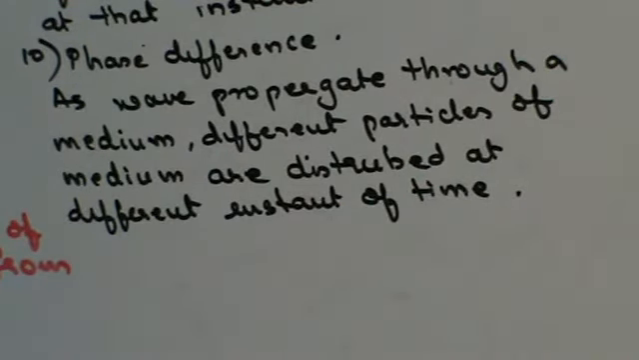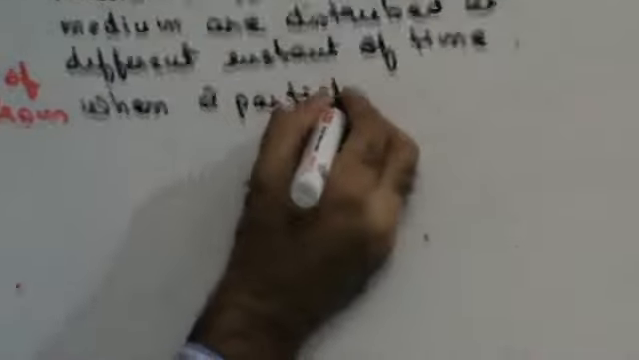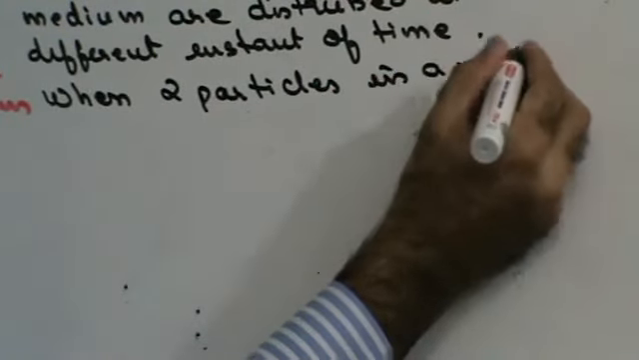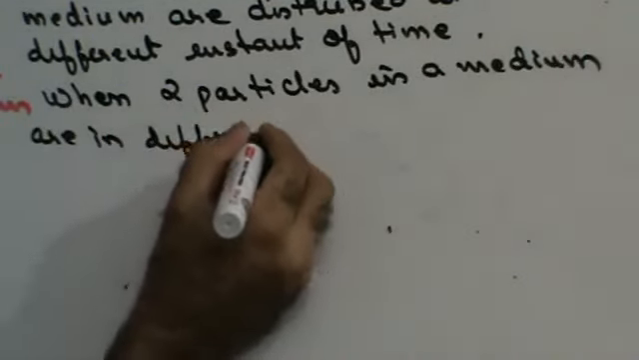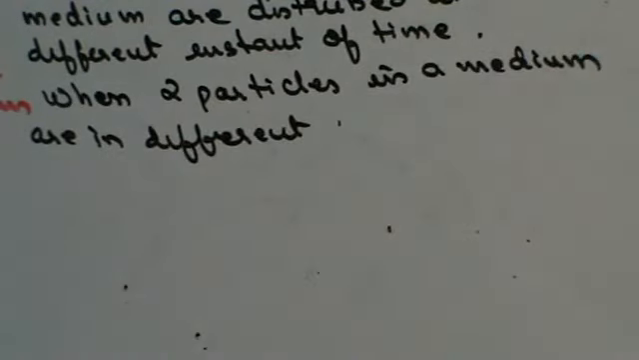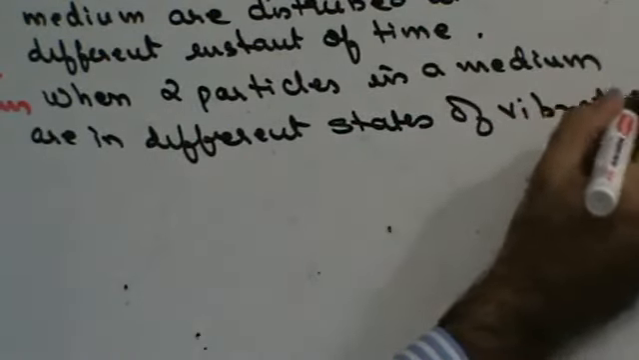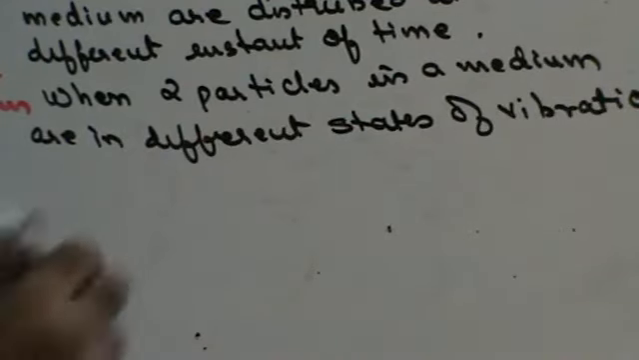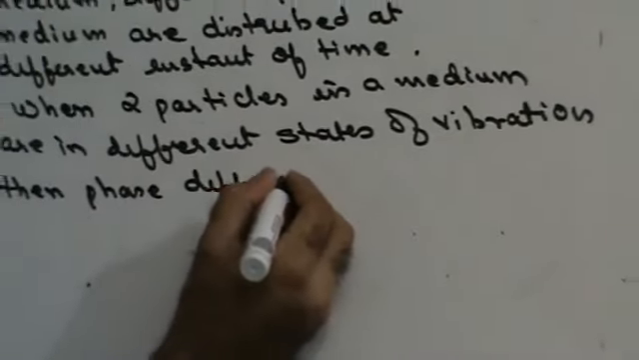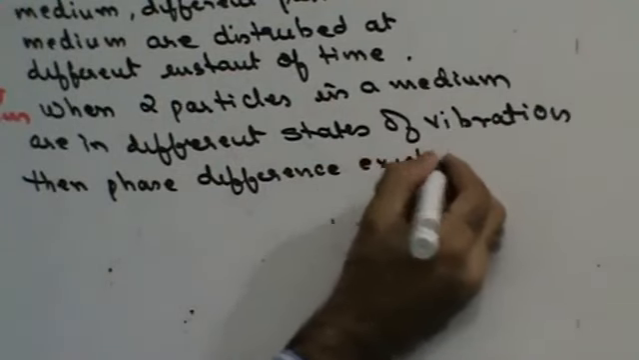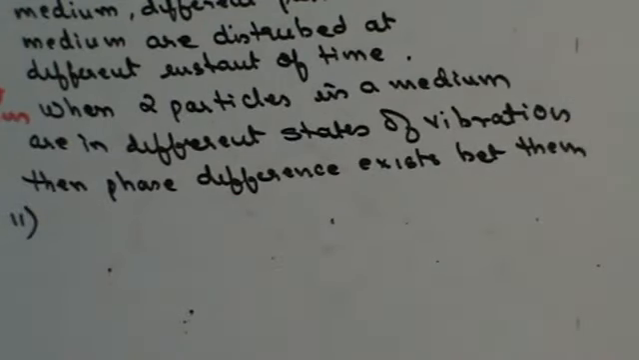Now, when two particles in a medium are in different states of vibration, then a phase difference is said to exist between them. That is phase difference.